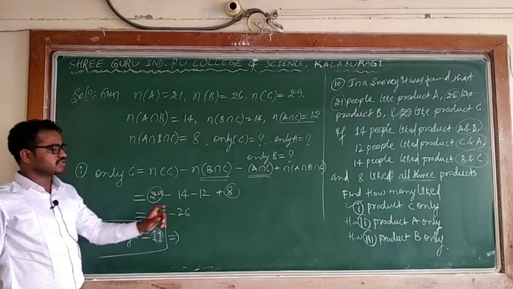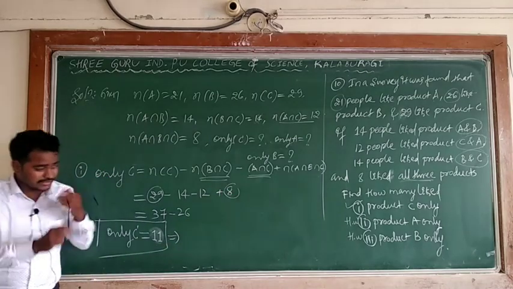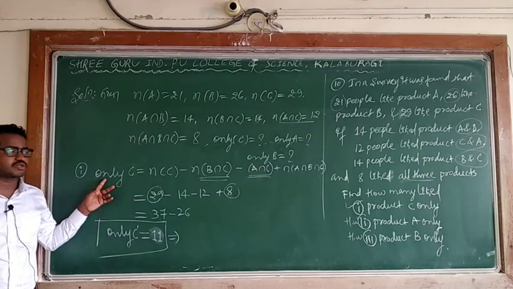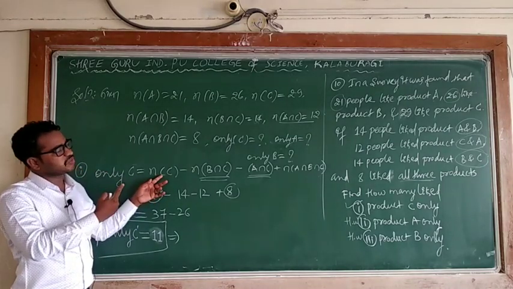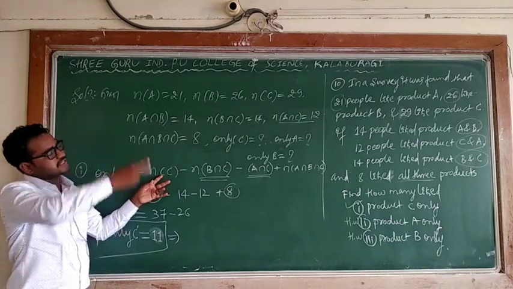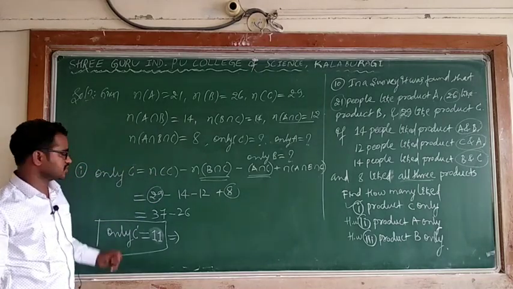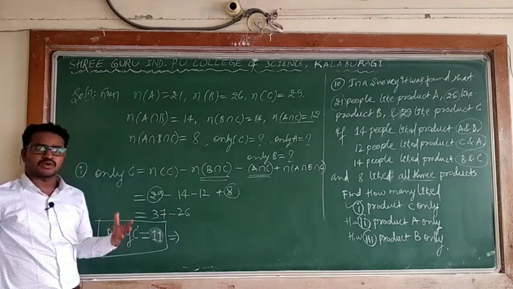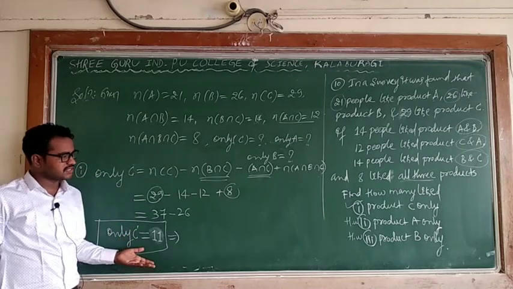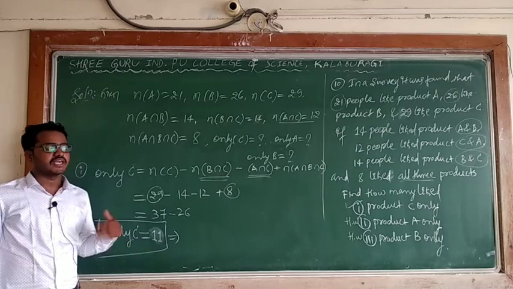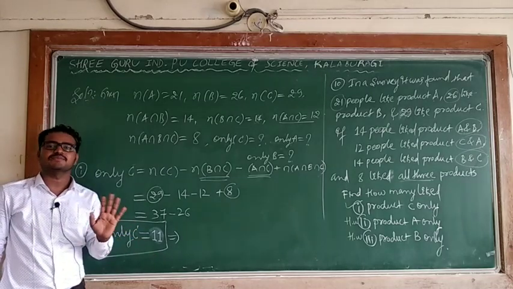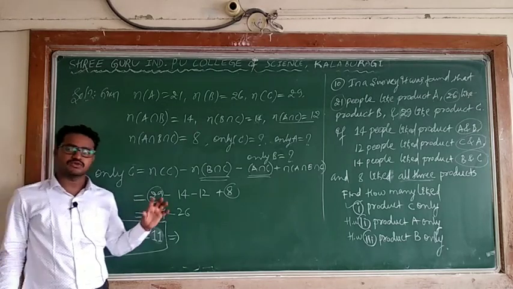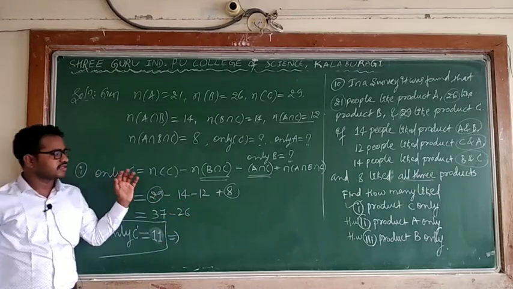In the same way, you have to find out only A and only B using the same formula. Only A is n of A minus A intersection B, minus A intersection C, plus n of A intersection B intersection C. Only C I got, and for only B you take n of B minus AB, minus BC, plus ABC, because when you are taking AC there is no B. When you are finding B, wherever you get B, there you can consider the formula.